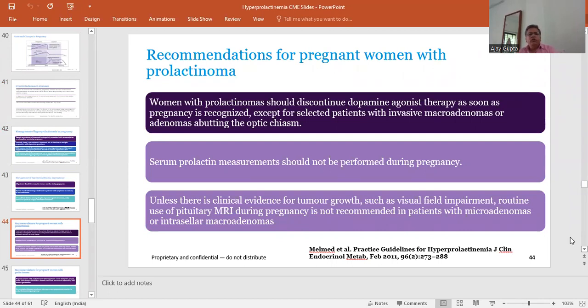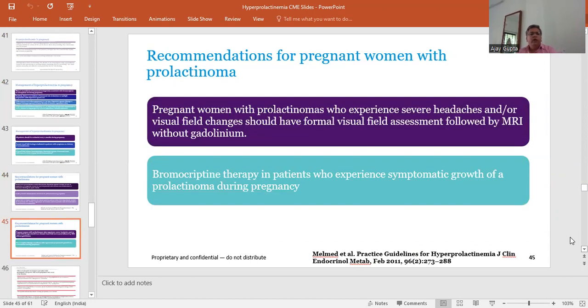Serum prolactin measurement should not be performed during pregnancy unless there is clinical evidence of tumor growth such as visual field impairment. Routine use of pituitary MRI during pregnancy is not recommended in patients with microadenoma or intrasellar macroadenoma. Pregnant women with prolactinoma who experience severe headache or visual field changes should have a formal visual field assessment followed by MRI without contrast. Bromocriptine therapy is recommended in patients who experience symptomatic growth of a prolactinoma during pregnancy.